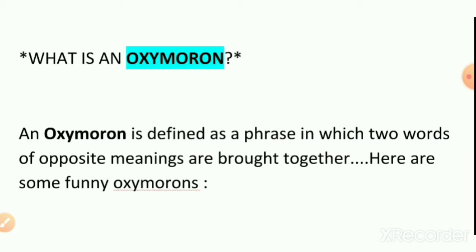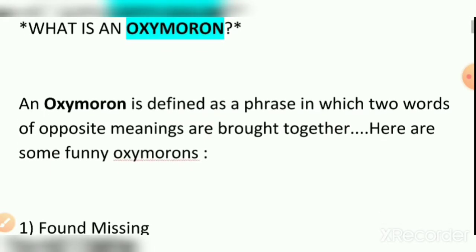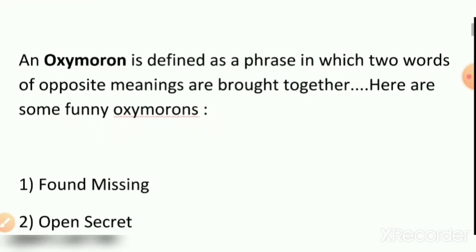So I believe you can understand by looking at the screen the spelling I've told, as well as the definition of this: an oxymoron is defined as a phrase in which two words of opposite meaning are brought together. And here are some funny oxymorons.